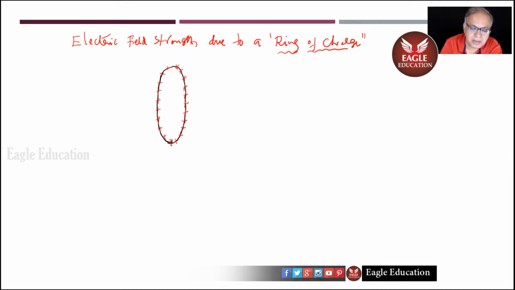Let us say this charge is Q and the radius is R for the ring. So our job is to find the electric field strength at a distance x along the axis of the ring. What is this thing which I showed here? The axis. So at this point, we would like to find the electric field strength.